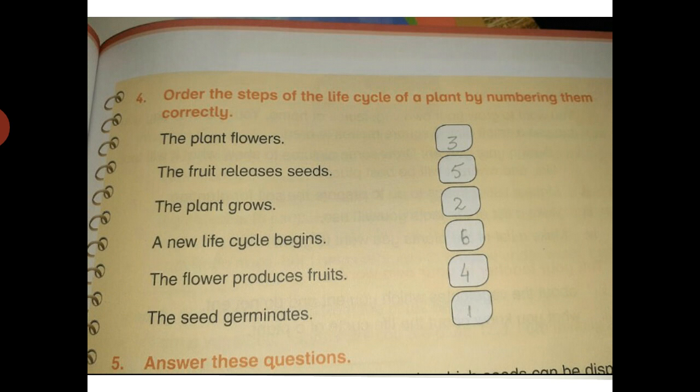Next one, the fruit releases seeds. Every fruit has a seed in it, so the fruit releases seeds. Okay, and a new life cycle begins. Here you will write 6. So your numbering is 3, 5, 2, 6, 4, 1.